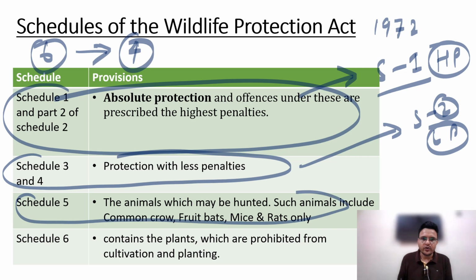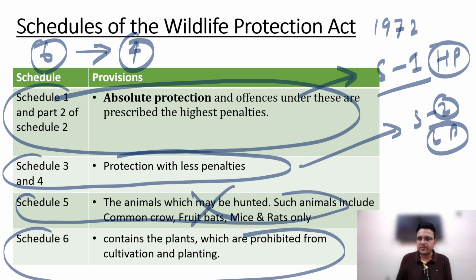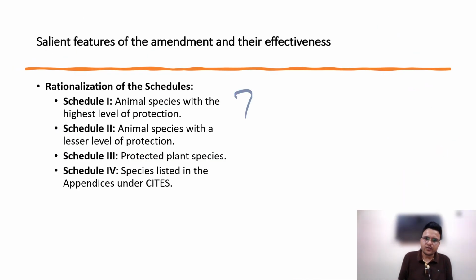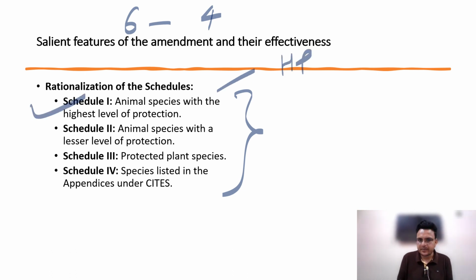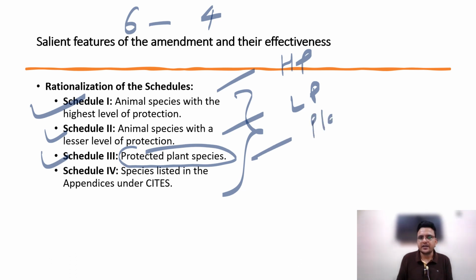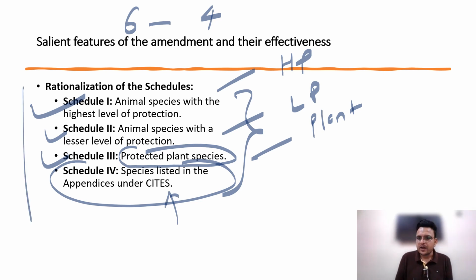Schedule 5 is going to be deleted and Schedule 6 remains, and we are going to add one more schedule with regard to the provisions of CITES. So from 6 schedules we have 4 schedules. Schedule 1: higher protection, or we can say higher punishment. Schedule 2: lesser protection. Schedule 3: protected plant species. Schedule 4 has the provisions with regard to CITES. That point is very important for your prelims examination.